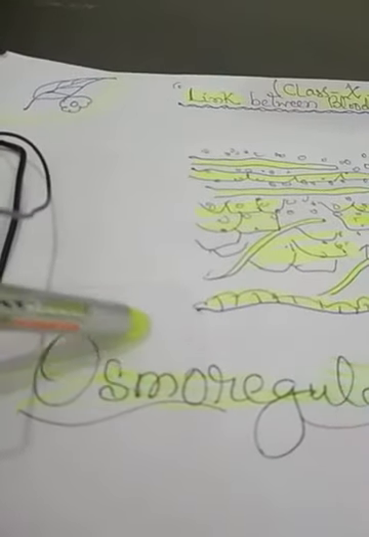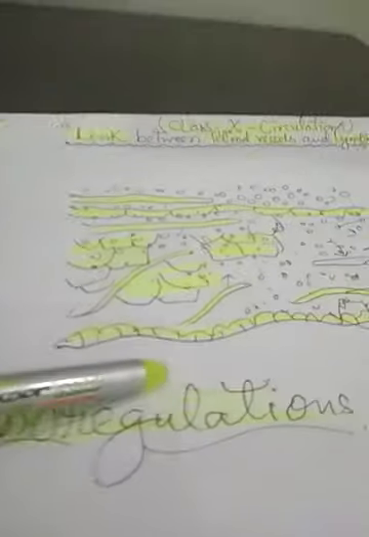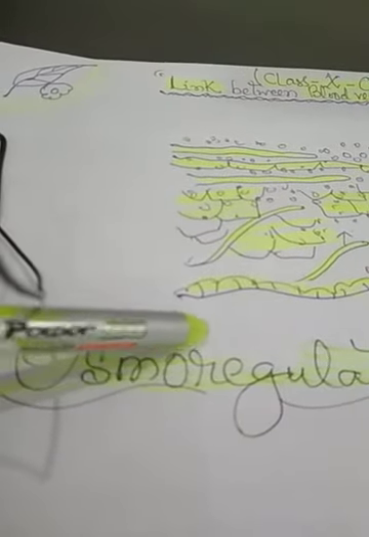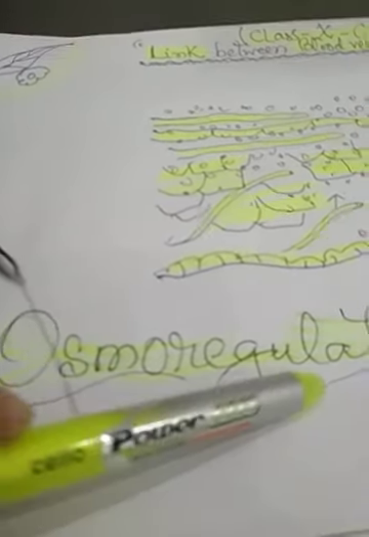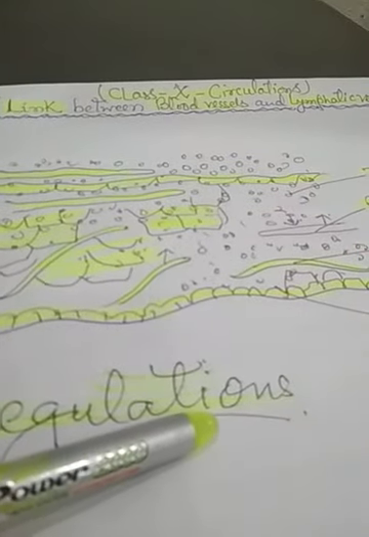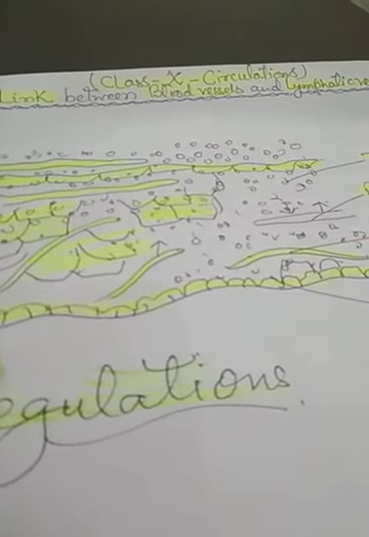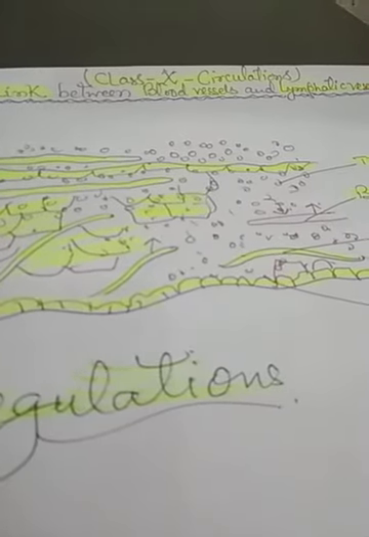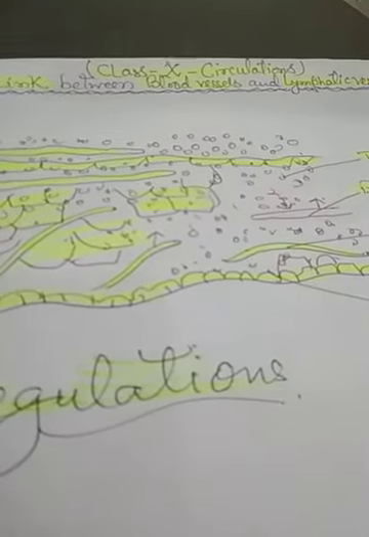during the study of the cell and its molecular movement, the life process, you have heard the word osmosis, and you have heard the word osmoregulation. My dear students, osmosis is performed by the semi-permeable membrane of the cells.